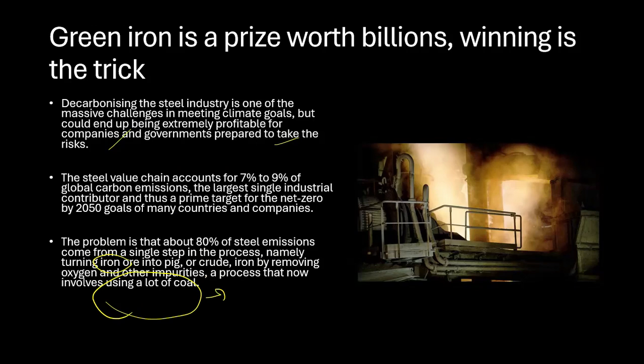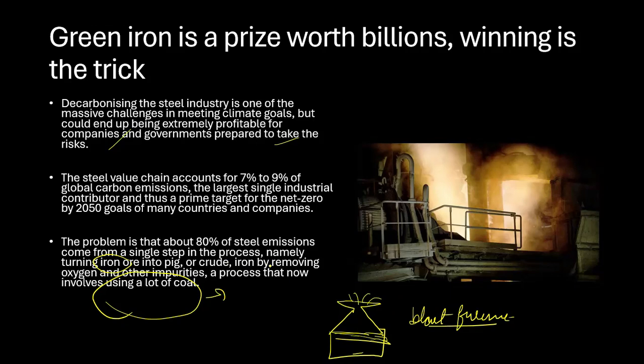See, if you have studied it in 8th, 9th, 10th standard, there is something called purification of iron. So there is a blast furnace. Okay, you might have seen this kind of furnace. In this furnace, iron ore will be put along with some other ingredients as well. It will be washed before and it will be subjected to many other things. And this is a blast furnace, in which the iron is basically purified. So there will be very high temperatures, like 1000 degrees Celsius and more than 1000 degrees Celsius. And in this case, the iron will come and settle down here. And there will be impurities that will also settle down here.